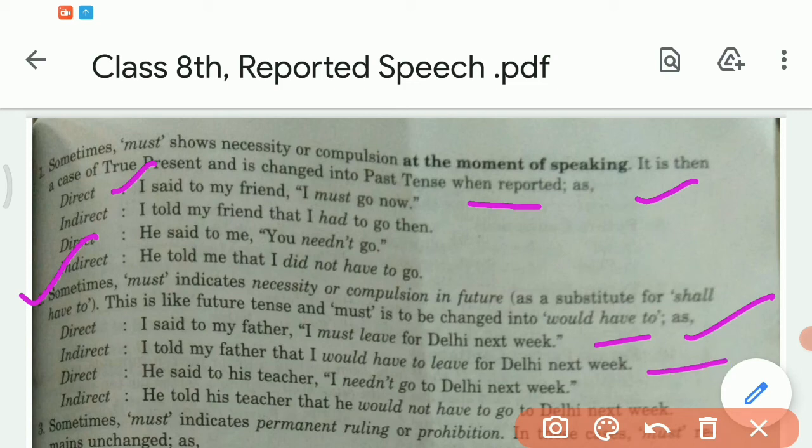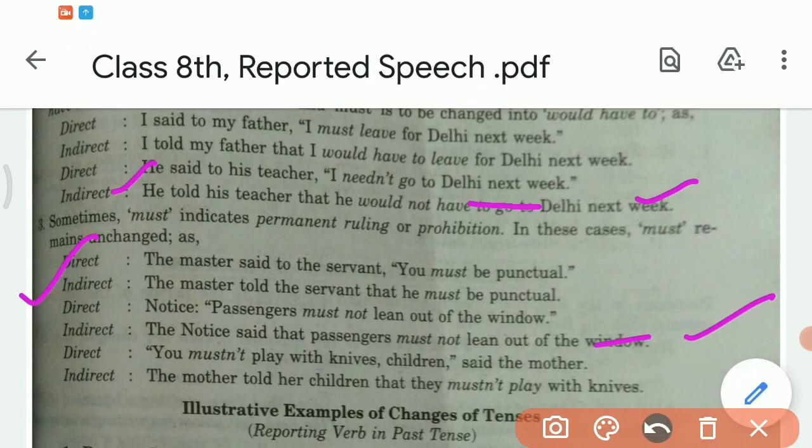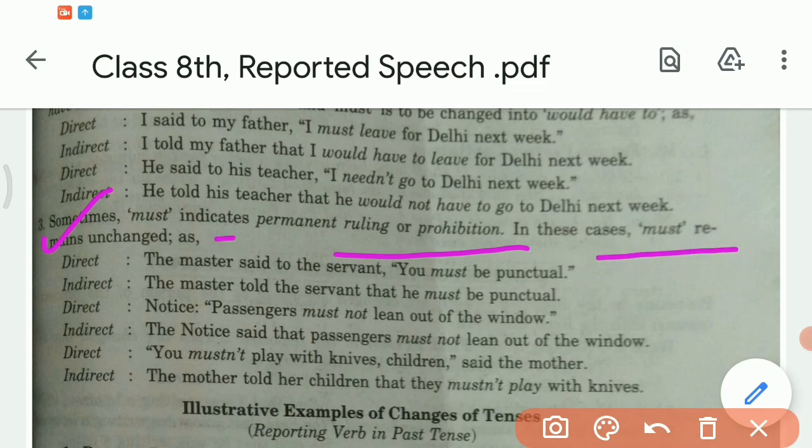He said to his teacher, I need not go to Delhi next week. Sometimes must indicates permanent ruling or prohibition. In these cases, must remains unchanged. For example, master said to the servant, you must be punctual. The master told the servant that he must be punctual. Notice: passengers must not lean out of the window. The notice said